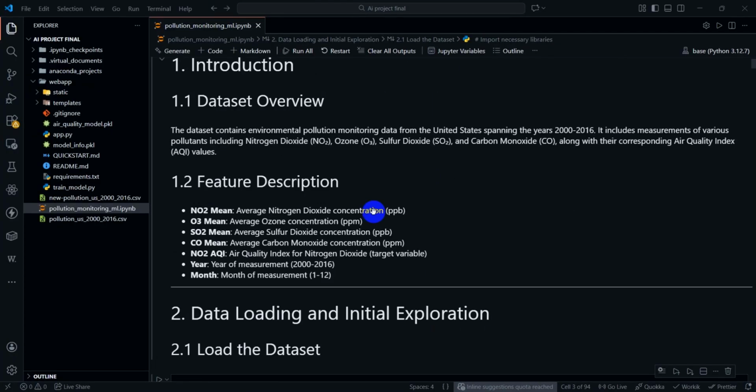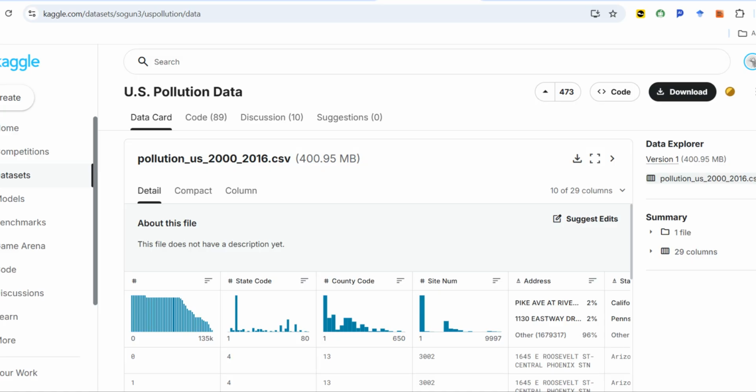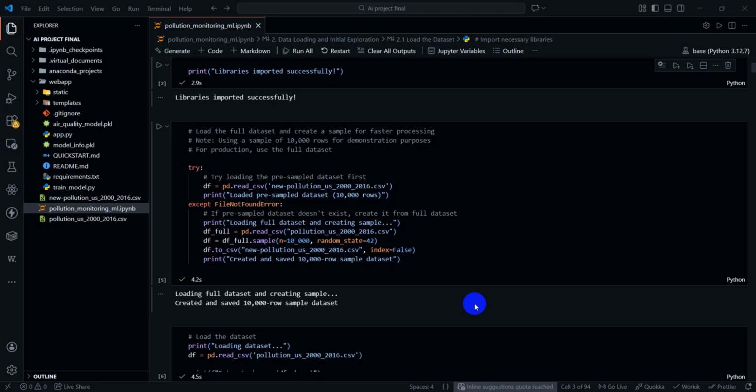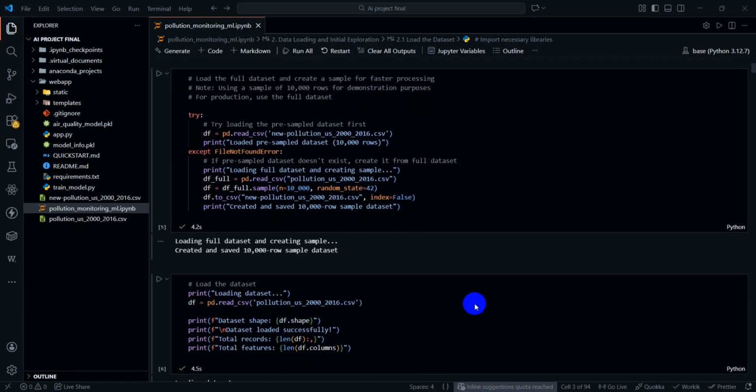For this project, I used the US pollution dataset from Kaggle, originally sourced from the United States Environmental Protection Agency (EPA). The time period is 2000 to 2016.